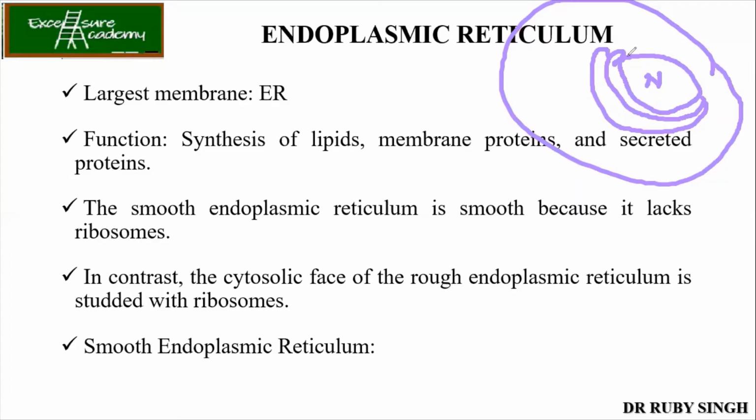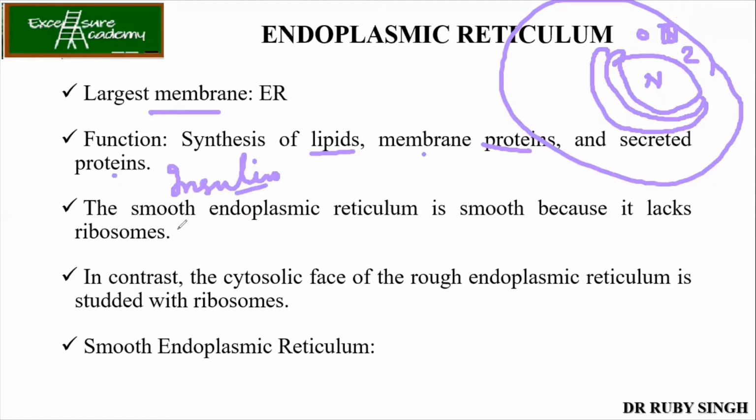So the nucleus is there, we know that it has the outer and inner membrane, right? So it has the double membrane. To the outer membrane, the ER is in a continuous structure form. So that becomes the largest membrane in the cell. Now, what is the function of ER? Synthesis of lipids and proteins, both membrane proteins as well as secreted proteins. One example of secreted proteins, insulin, I'll discuss in detail today.